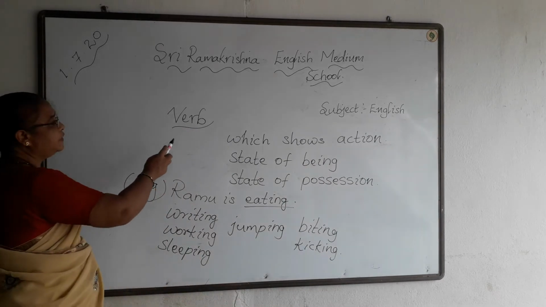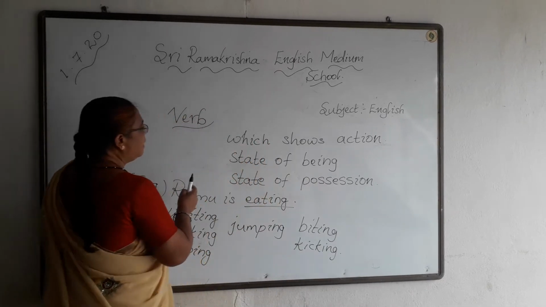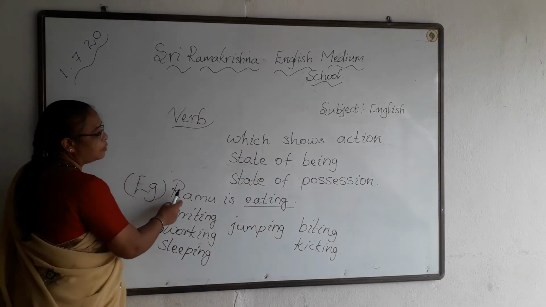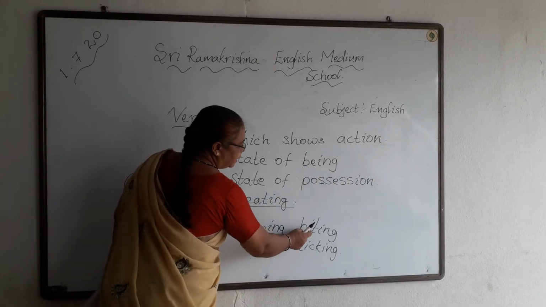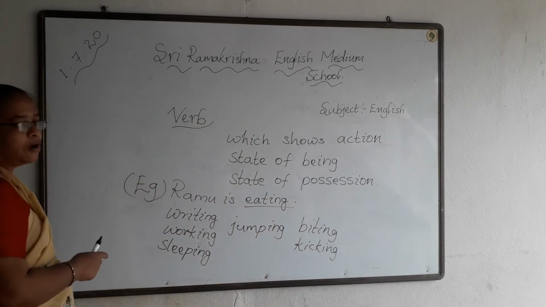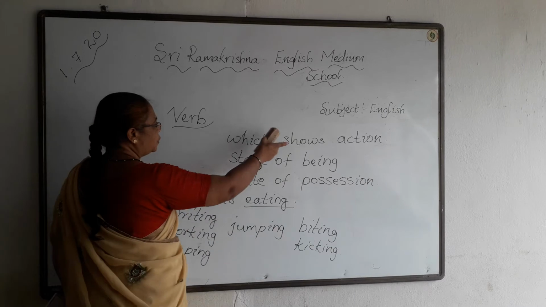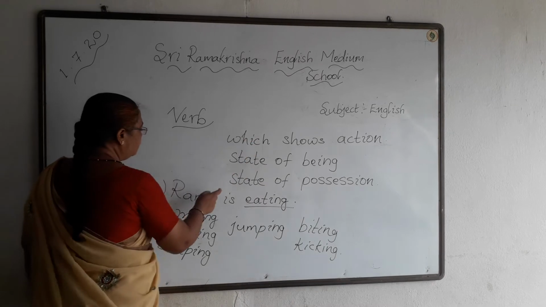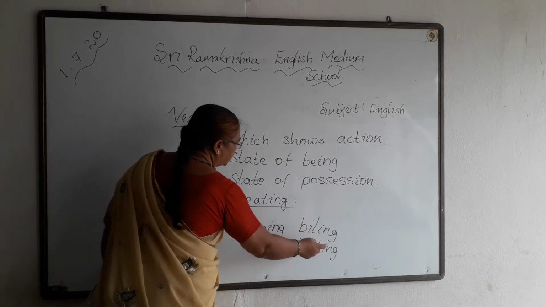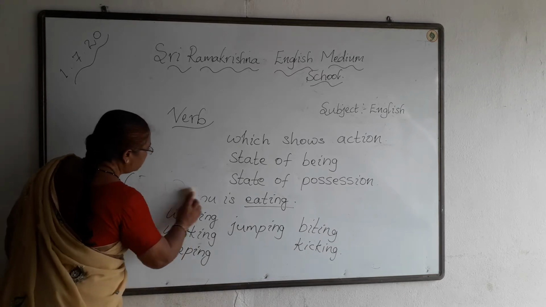So a verb is a word which shows action or state of being or state of position. For example, for actions, Ramu is eating. Eating or writing or working, sleeping, jumping, biting, kicking. All these are examples of action words. Okay, did you understand? Okay children, did you understand?